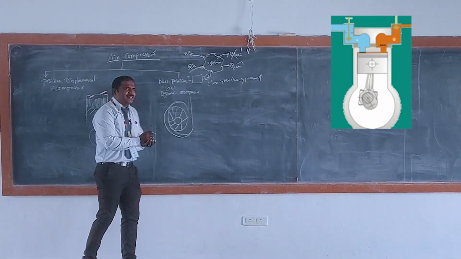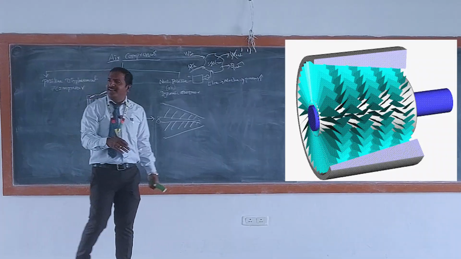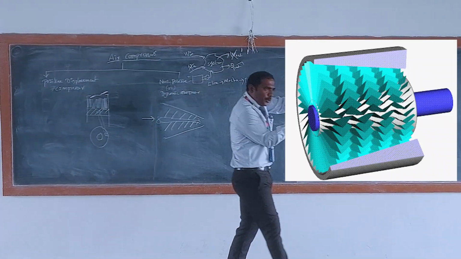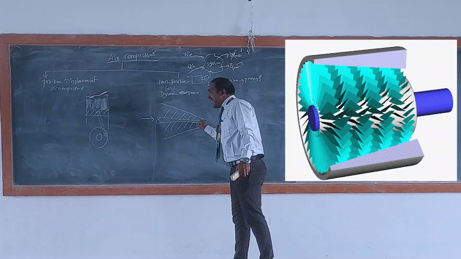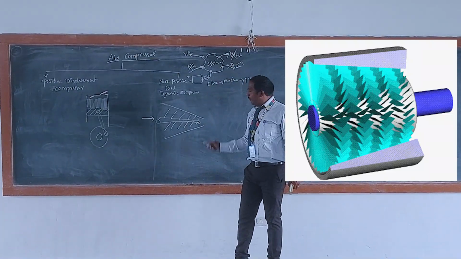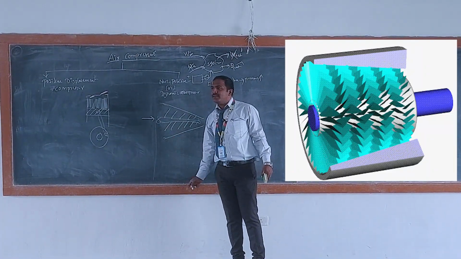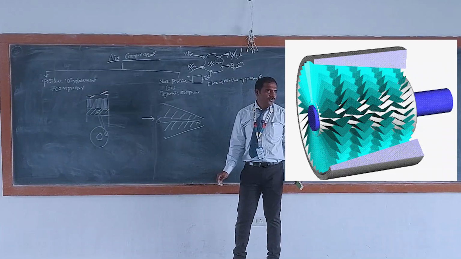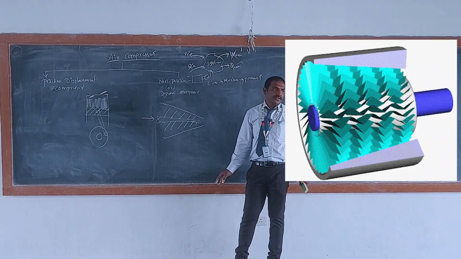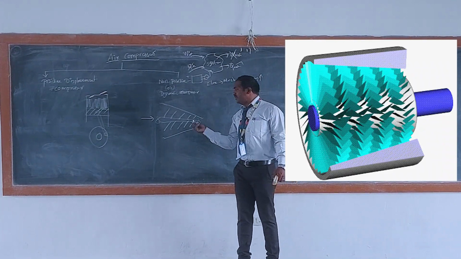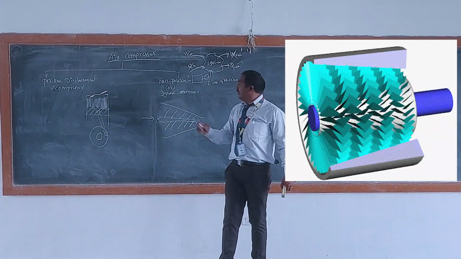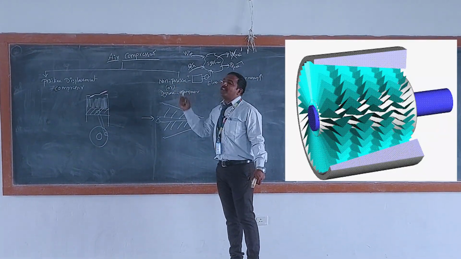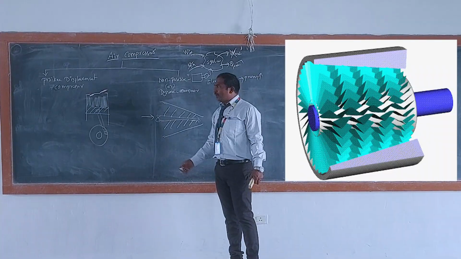But here what happens? The air will be taken in this side and compressed into the narrow space. So this is an axial flow compressor. Do we have any change in boundary here, due to the movement of the blade? No change in boundary. So if there is no change in boundary and you compress the air, that is called a non-positive displacement air compressor.